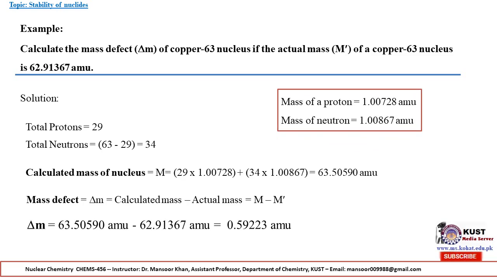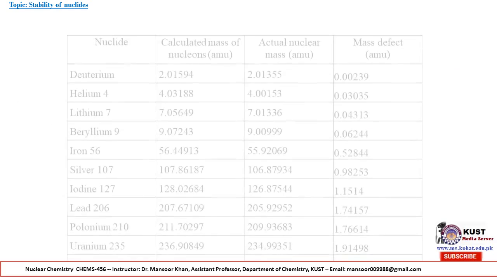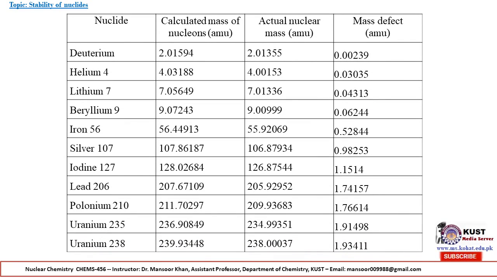Remember, the mass of a proton is equal to 1.00728 and the mass of a neutron is equal to 1.00867. This table shows calculated mass number of nucleons, actual nuclear mass, and mass defect of different metals which are present in the periodic table. And remember, with increase in the atomic mass or mass number, the mass defect also increases.